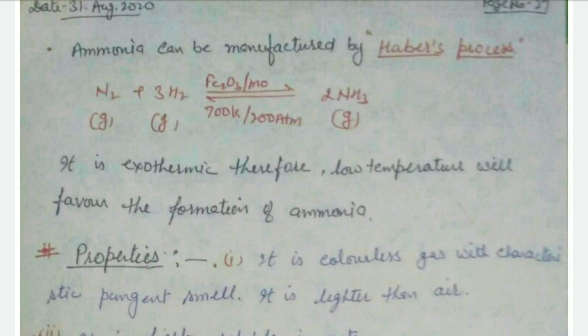In the Haber process, nitrogen combines with hydrogen in the presence of an iron catalyst and molybdenum. The molybdenum acts as a promoter. What is the meaning of promoters? Promoters are substances which increase the power of the catalyst. We can say that a substance that enhances the power of the catalyst is called a promoter. The molybdenum acts as a promoter at about 700 Kelvin and 200 atmospheric pressure. It is very exothermic, therefore low temperature is used.